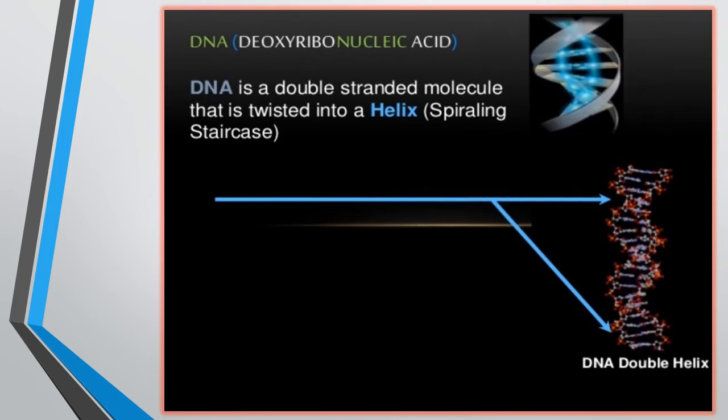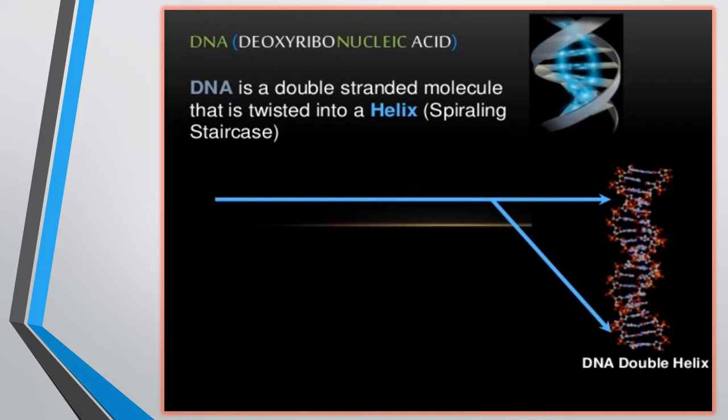Ribose nucleic acid, and DNA is a double-stranded molecule that is twisted into a helix. Now, deoxyribose nucleic acid means what? In 1869, Friedrich Miescher separated a cellular substance from the nucleus of a cell, and that's why it is called nuclein.